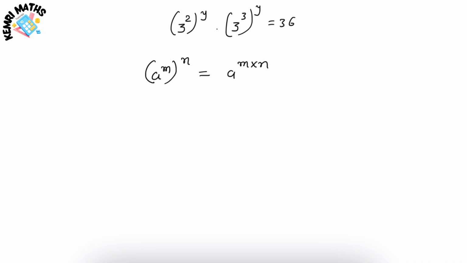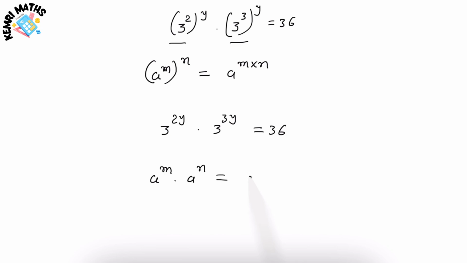So we can rewrite this term as 3 to the power 2y and 3 to the power 3y is equal to 36. So our equation will be 3 to the power 2y times 3 to the power 3y is equal to 36. Now we have base 3 common for both terms.